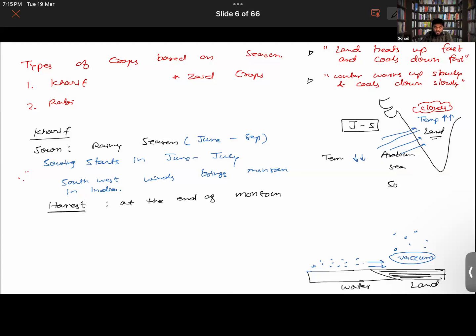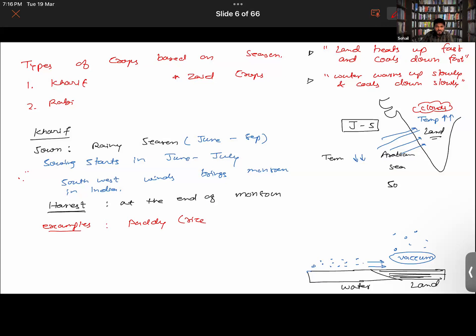getting it now? Okay, what are the different examples of the kharif crop we have? The most common example is paddy, that is rice. There are some other examples also.